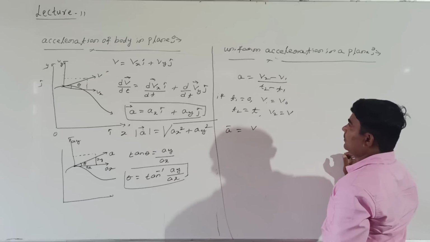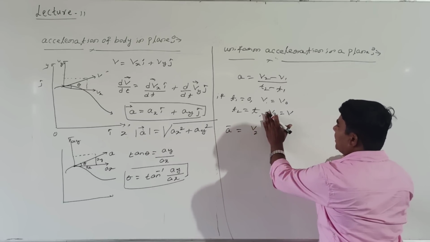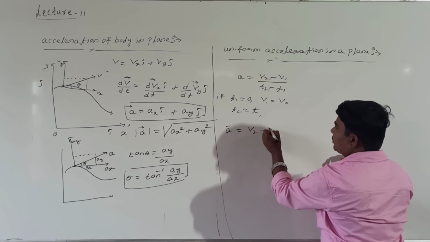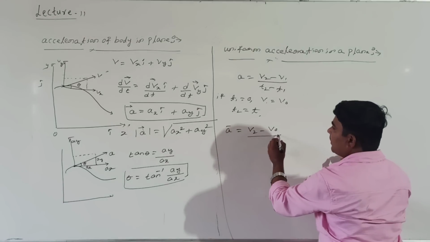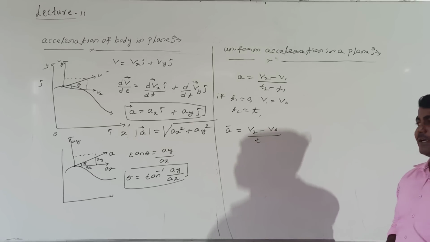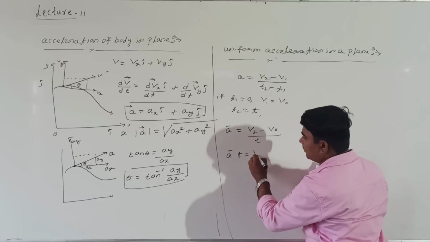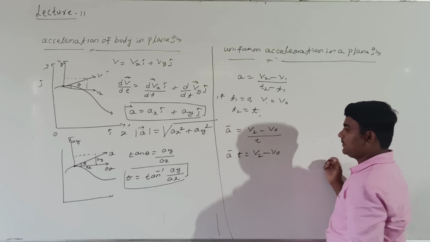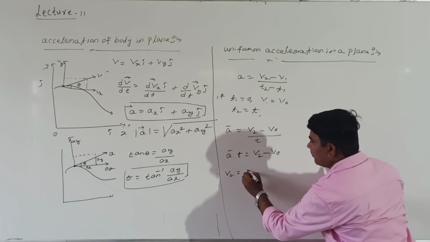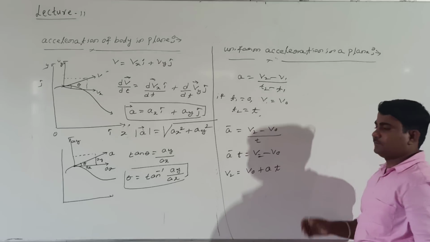What you got? v2 minus v0 whole divided by how much? t2 replaced by t, t1 equal to 0, right? So this can be represented a into t equal to v2 minus v0. Or actually what is v2 then? v2 equal to v0 plus a into t.